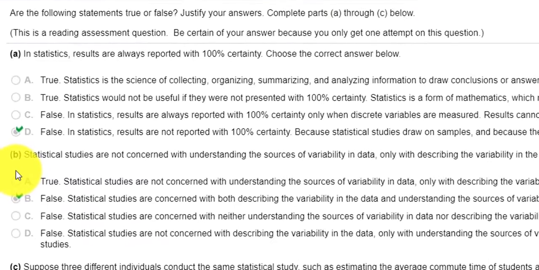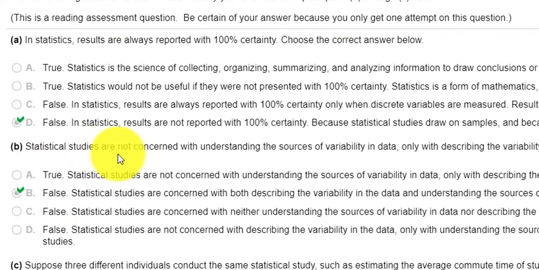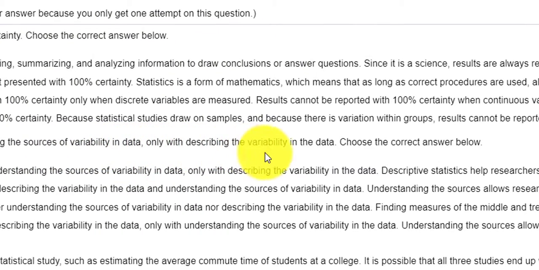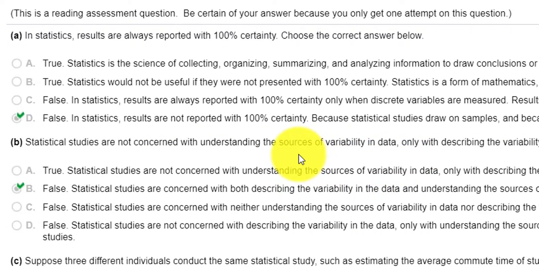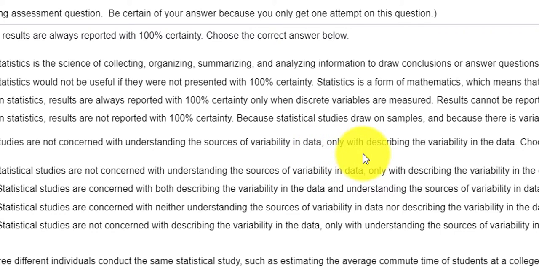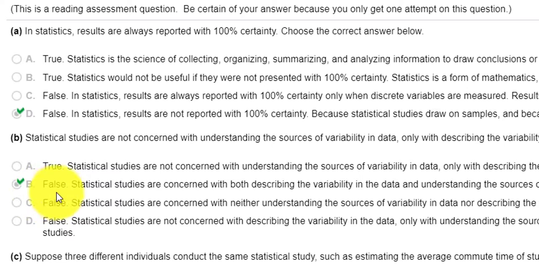So again, for part B, it says statistical studies are not concerned with understanding the sources of variability in data, only with describing the variability of data. So that's false. We are concerned with the sources of variability in data, and we are concerned with describing the variability in data. So the statement would be false because we are concerned with both.